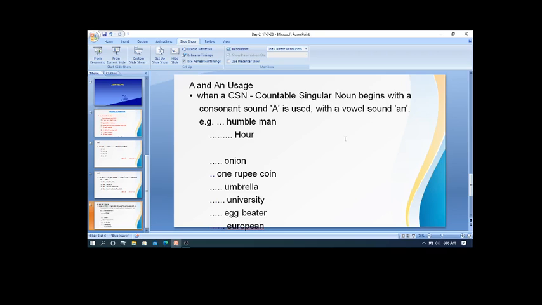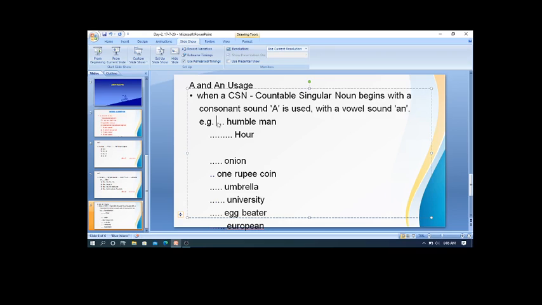Now here are a few examples for your understanding. Try to insert the correct article, a or an. Now you see in this example what we have to use. Dash humble man. The countable singular noun humble man begins with ha.